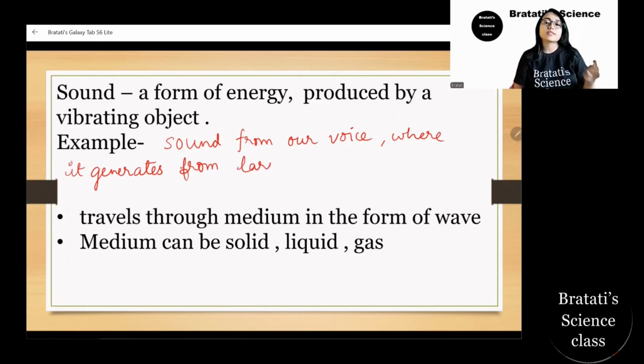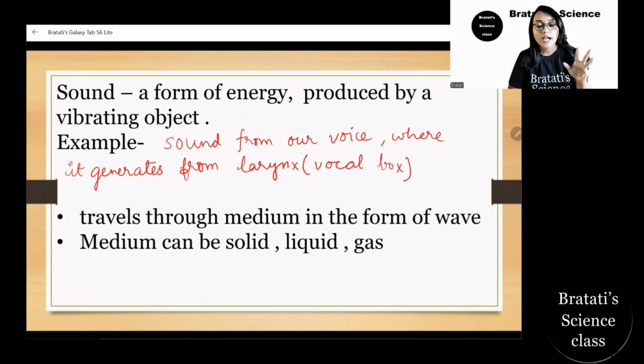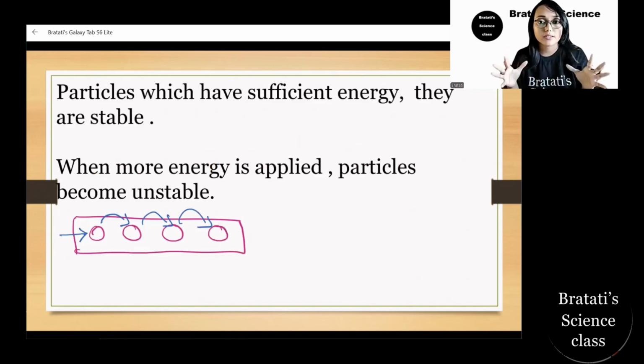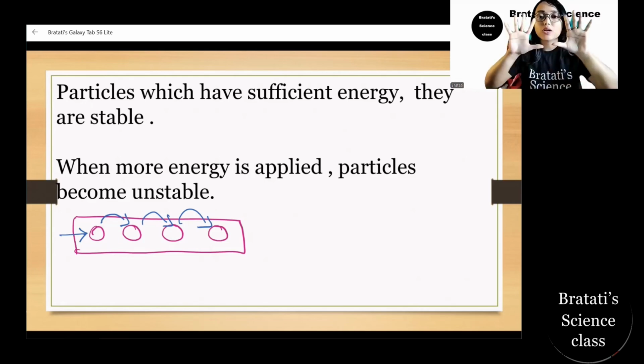For sound we have to keep in mind that it travels through a medium. That medium can be solid, liquid or gaseous, and it also travels in the form of a wave. As we know, matter is made up of small particles like molecules and atoms. Our hand is also made up of particles, and these particles vibrate. Particles are stable in normal condition when they have sufficient energy.